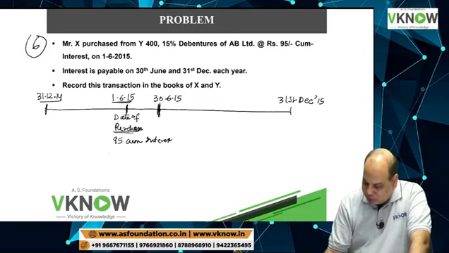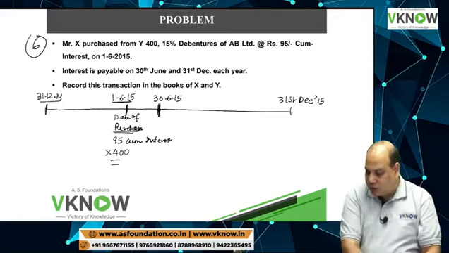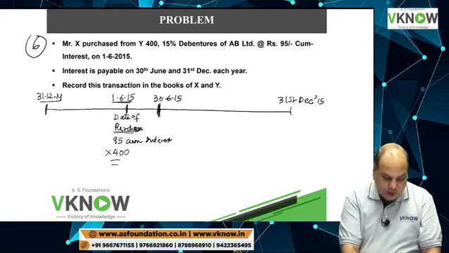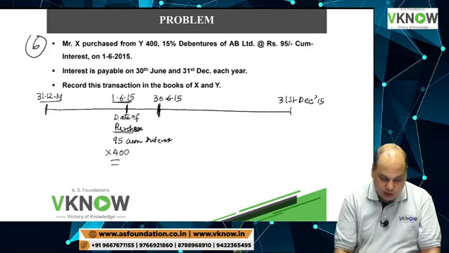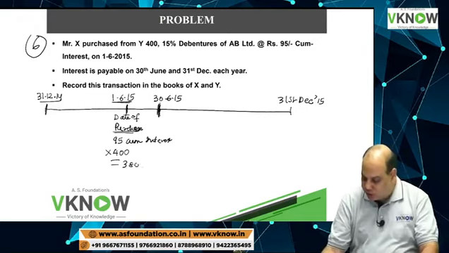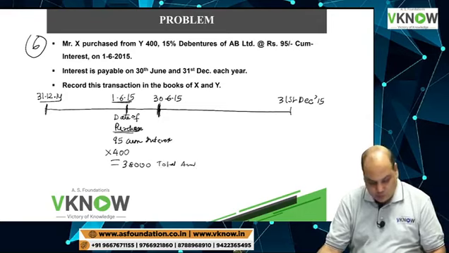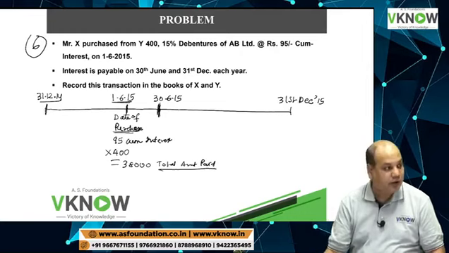And what is the total number of debentures? 400. So the total amount paid is 95 into 400, which is 38,000. Total amount paid is 38,000.